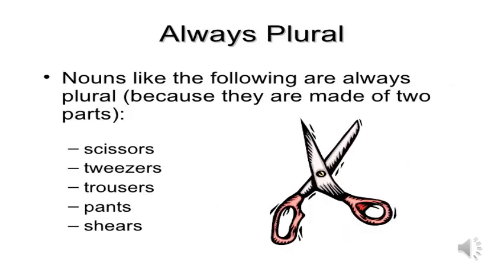There are some nouns which are always plural because they are made of two parts, such as scissors, tweezers, trousers, pants, shears.